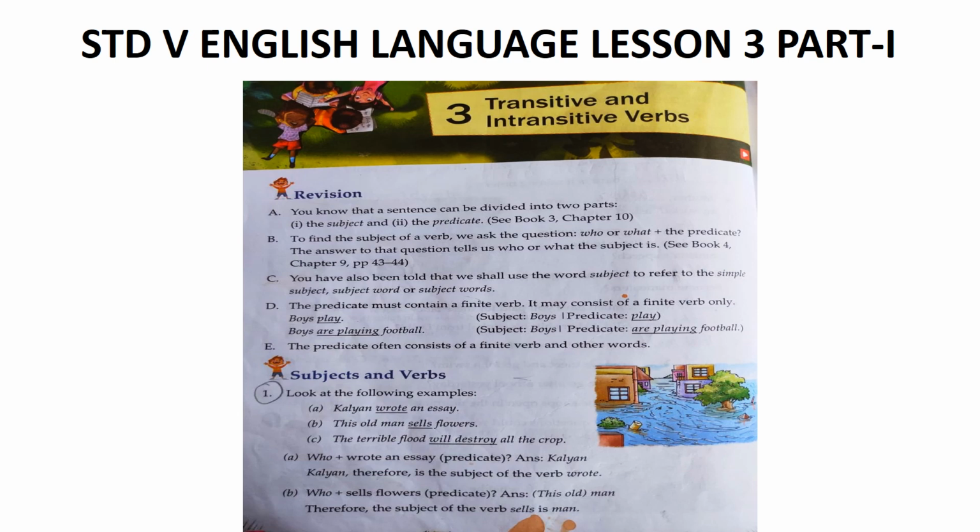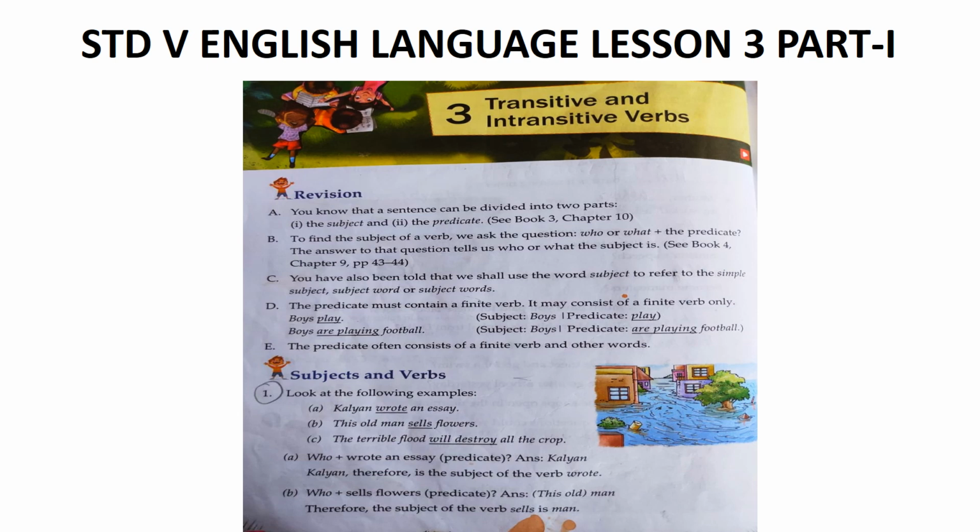In the first set of examples, the subjects are directly doing the action. But in the second set of examples, the subjects do not act directly. Something is done to them or they are acted upon by somebody or something else. So, you must remember that just as verbs may be used to tell us what some persons or things do, they may also be used to tell us what is done to some persons or things.